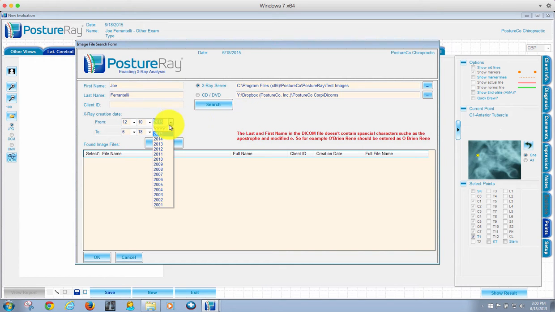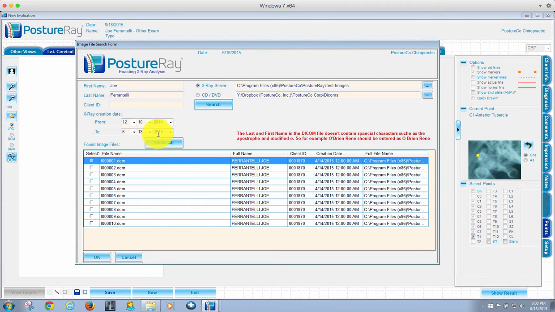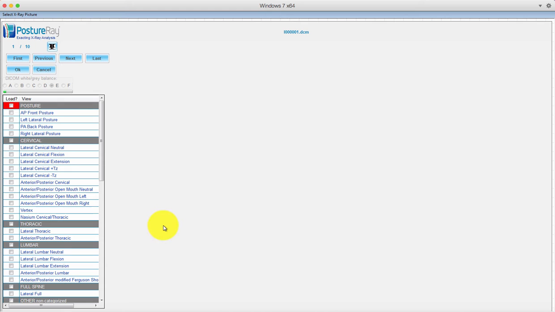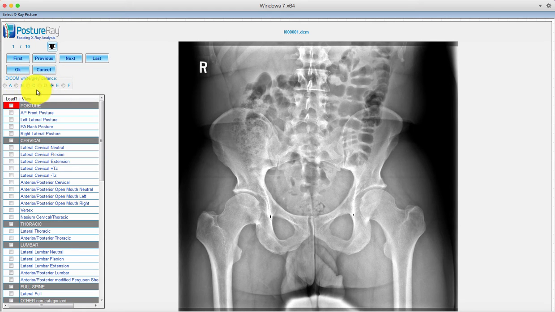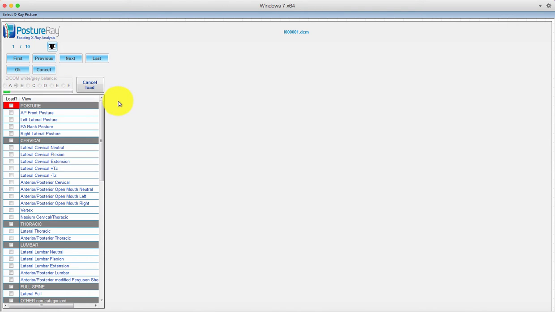With that said, I'm going to go ahead and import this patient. They were done earlier last year. So we're going to pull in the films here. I'm going to hit select all. What we're going to see here is that now we have a loading green bar that shows when we're doing the load phase. And if we pull in an x-ray and it's not readable because of its incompatible DICOM format, we can just hit cancel load and simply jump into another grayscale.